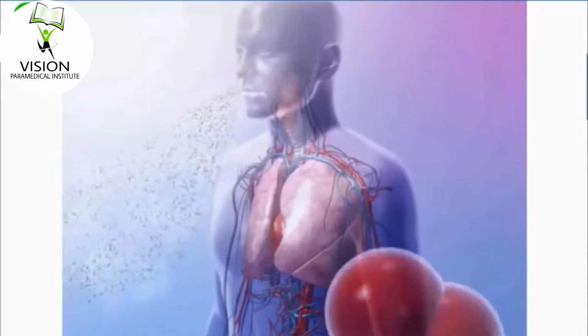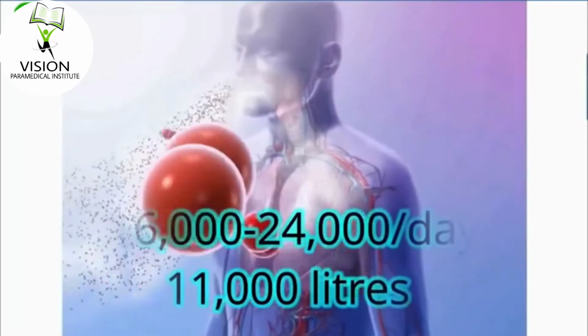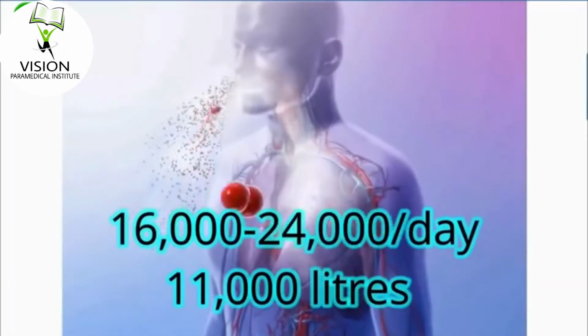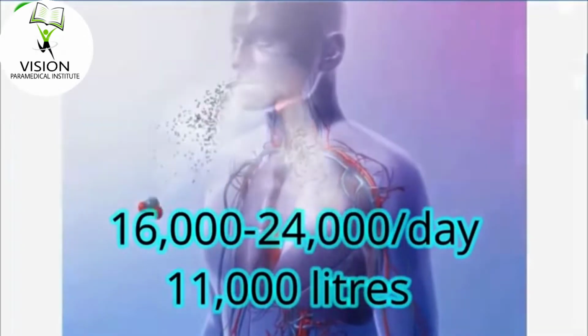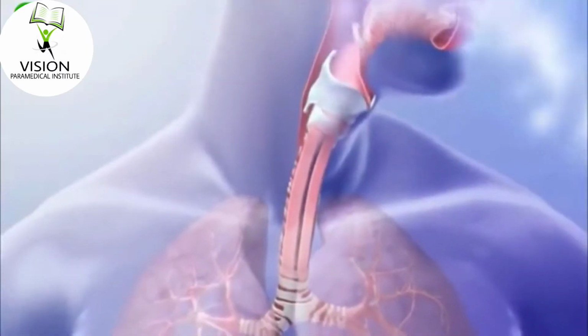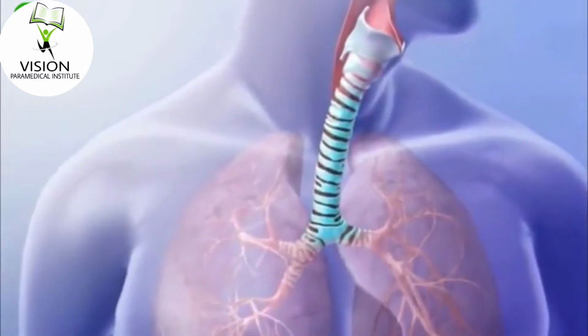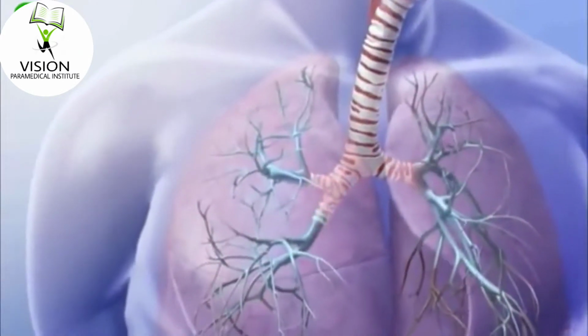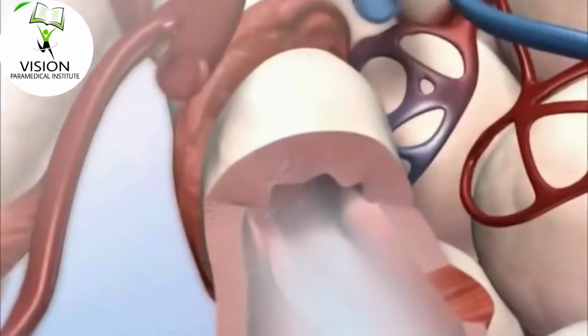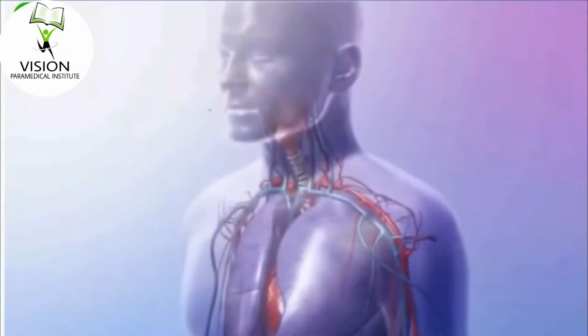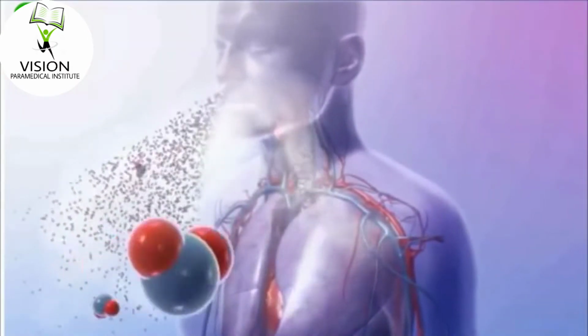We breathe about 16,000 to 24,000 times a day with exchange of about 11,000 liters of air with the atmosphere. In this process, the oxygen of the atmospheric air is delivered to the human body, which is then utilized by the tissue, and the carbon dioxide which is produced by the human body is exported to the lungs.